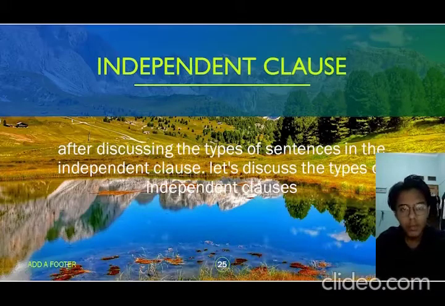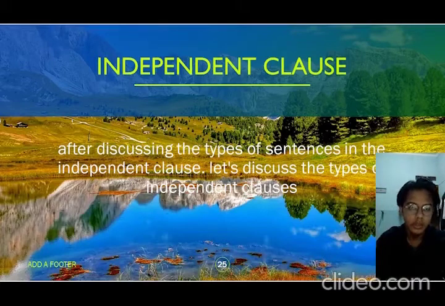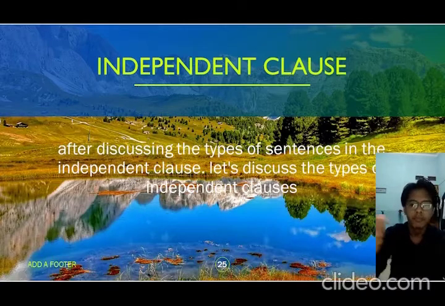Hello, I will explain to you what are the types of independent clause. After discussing the types of sentence, we now discuss the types of independent clause.